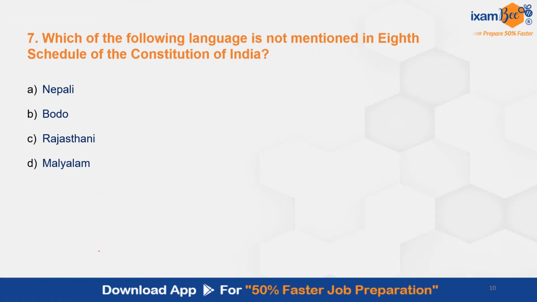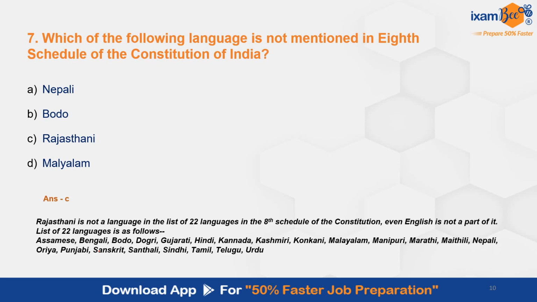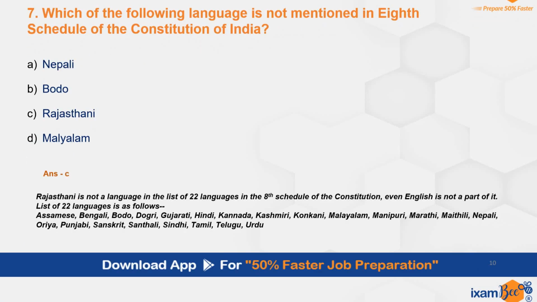Question number 7. Which of the following language is not mentioned in 8th schedule of the Constitution of India? The correct answer here is C. Rajasthani is not mentioned in the 8th schedule. Even English is also not mentioned in the 8th schedule. There are 22 languages which are mentioned in the 8th schedule. These are the languages.